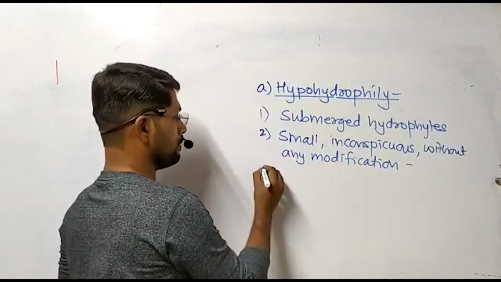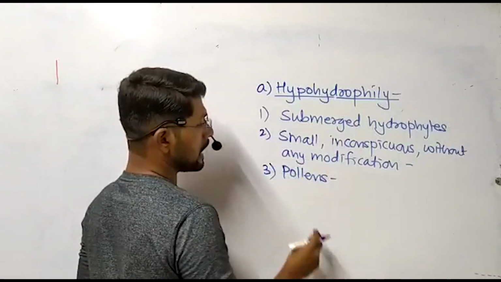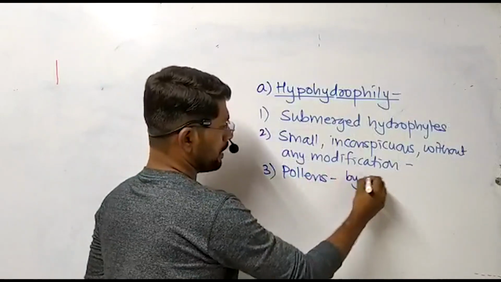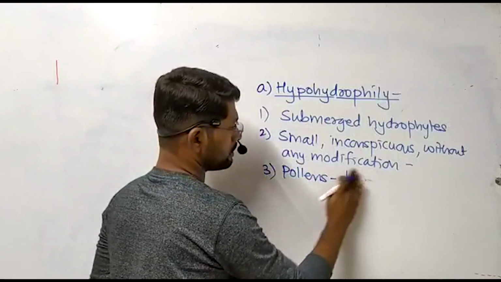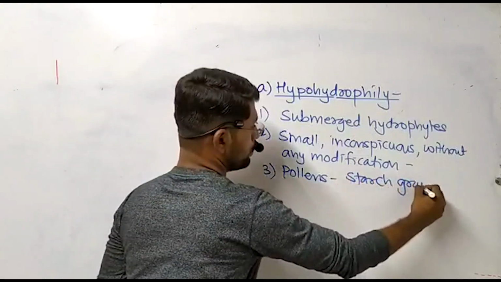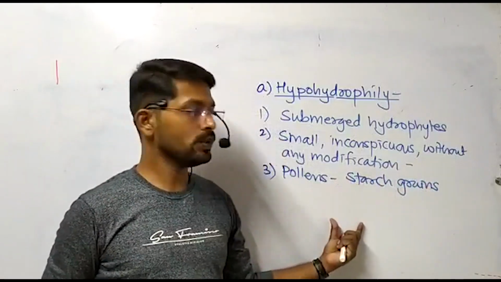The important thing we are going to discuss here is the pollen grains. The pollens maintain the specific gravity by producing starch grains. So due to the presence of starch grains, the specific gravity of the pollen grain is maintained equal to water.